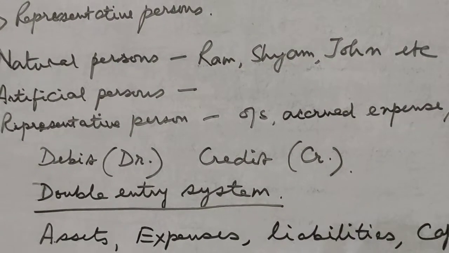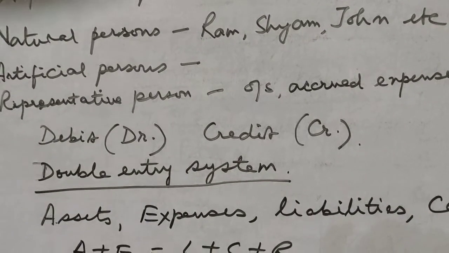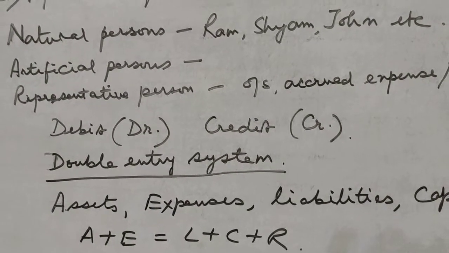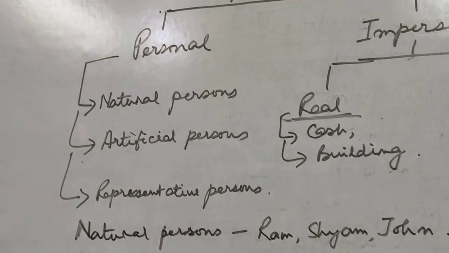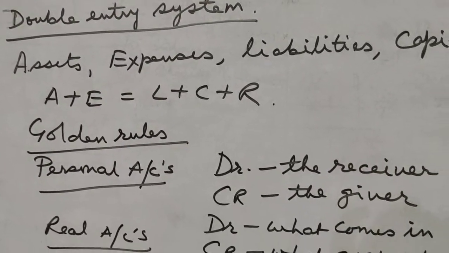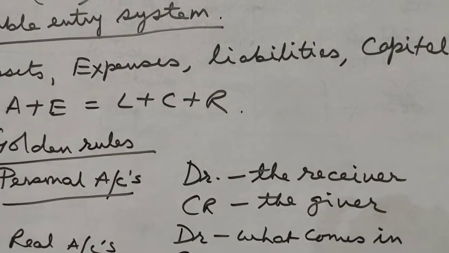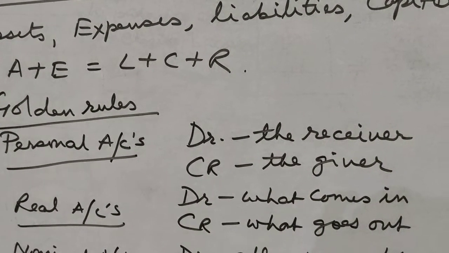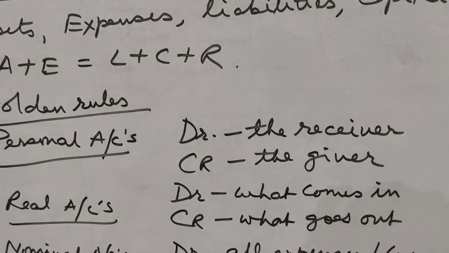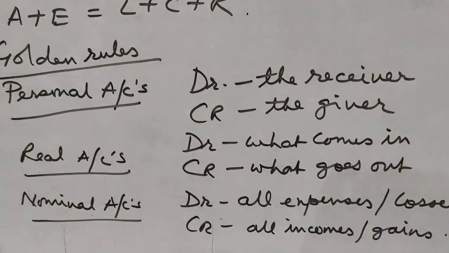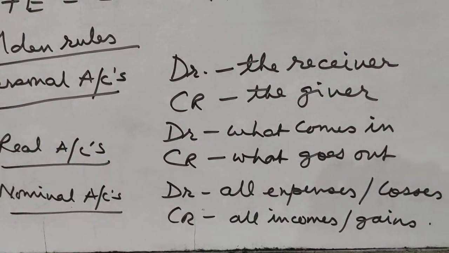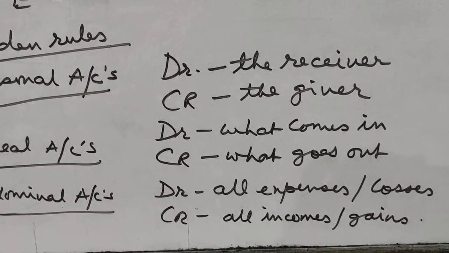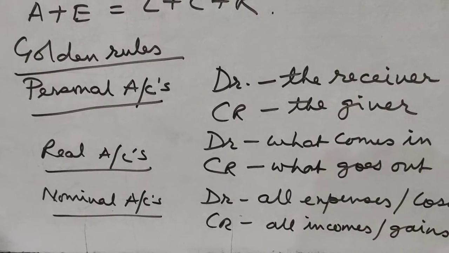In double entry, we follow certain rules, and by those rules we write the business transactions. In the rules of the personal accounts, they are also known as the golden rules, we debit the receiver and we credit the giver. In real accounts, the rules are debit what comes in, credit what goes out. In nominal accounts, the rule is debit all expenses and losses, credit all incomes and gains. These are very, very important rules. That's why they are known as golden rules.